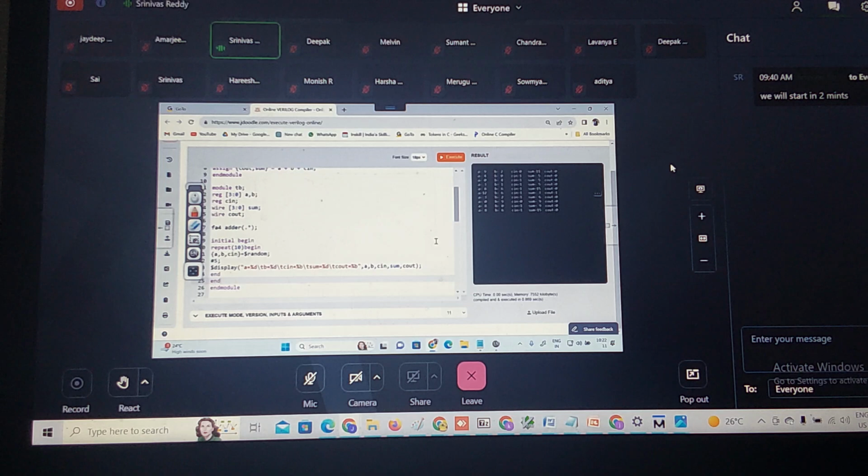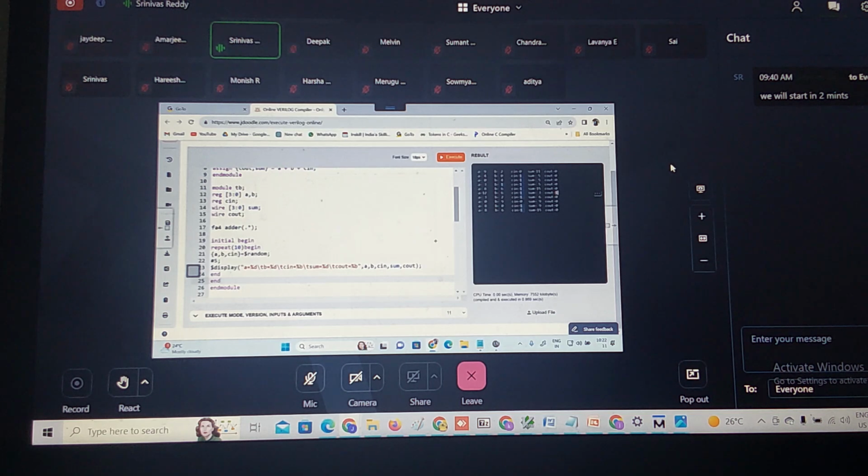Is it clear here? What about the next one? 3 plus 2 is 5, 5 plus 1 is 6. Again, 0 plus 9 is 9, 9 plus 0 is 9. 8 plus 0 is 8, 8 plus 1 is 9. 8 plus 6 is 14, 14 plus 1 is 15. Cout is equal to 0.